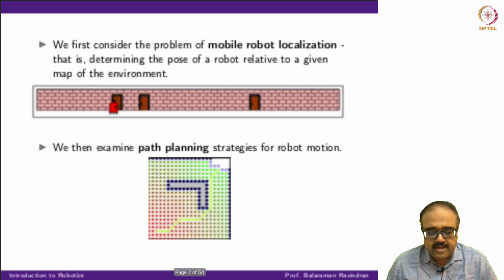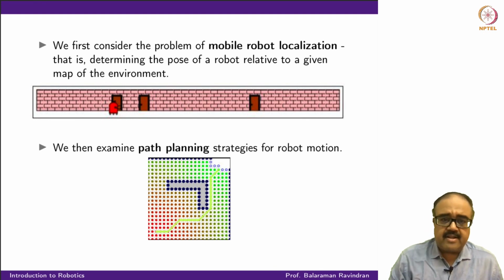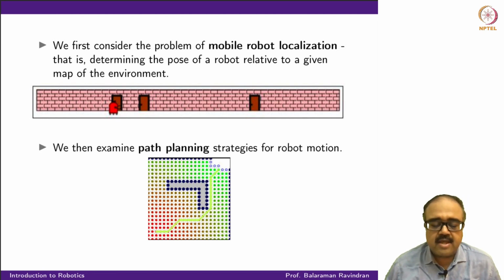So this week, we will first consider the problem of what's known as the mobile robot localization problem. That is, the question is, given that you have a map of the environment, and in this case it looks like this, so there's a lot of walls and a few doors in between. Let's say you're given the map of the environment in some form. Find what the pose of the robot is relative to the map. So we already looked at this environment before in one of the examples. We're just looking at it again in the context of localization.